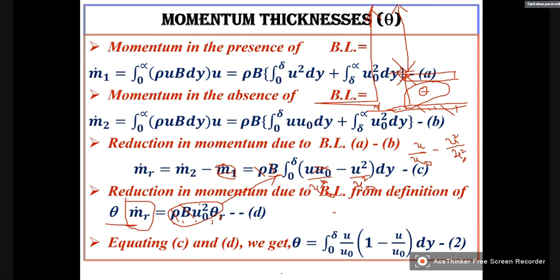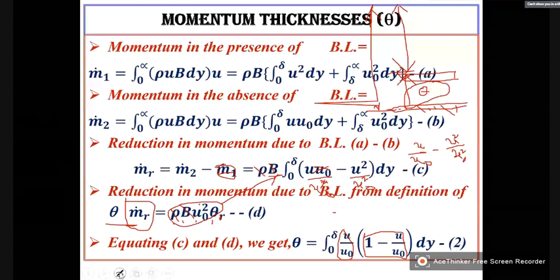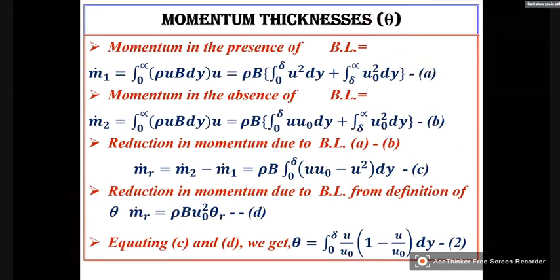Now u by u naught can be taken outside, so you will be left with 1 minus u by u naught. Is this now clear, everyone? Yes, sir. Any doubts? No, sir. So shall I proceed to the next?